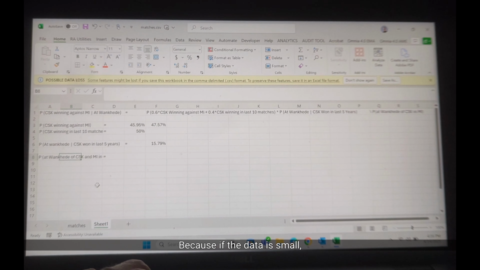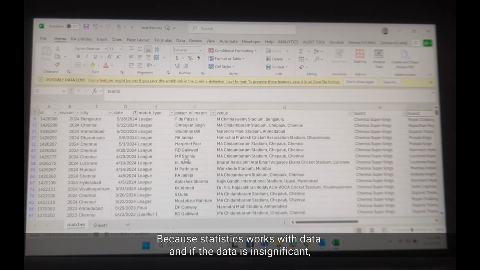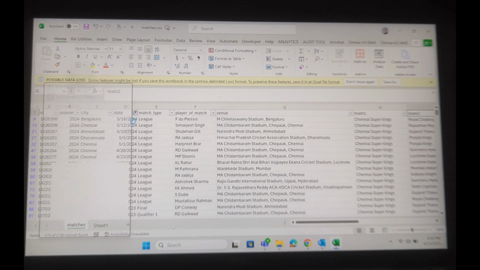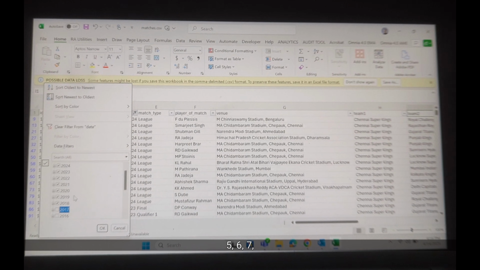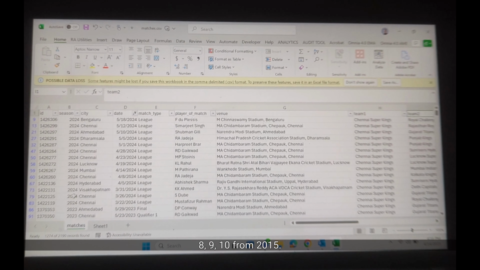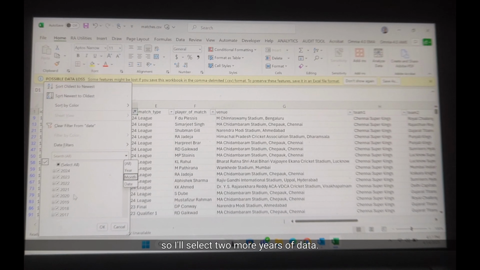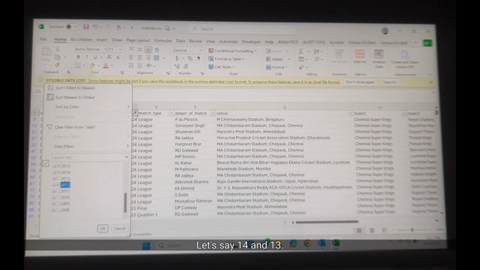Because statistics works with data, and if the data is insignificant, then the accuracy will be pretty low. So I will select the last 10 years, 15 to 24, and since CSK didn't play 2 seasons, I will select 2 more years of data, let's say 14 and 13.